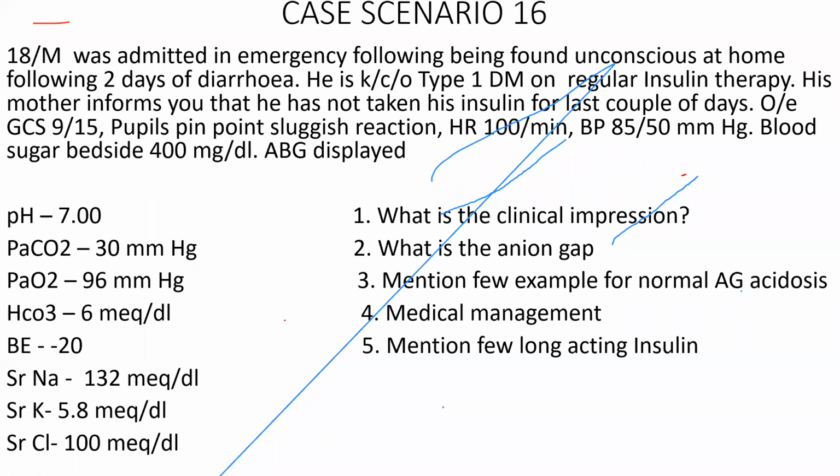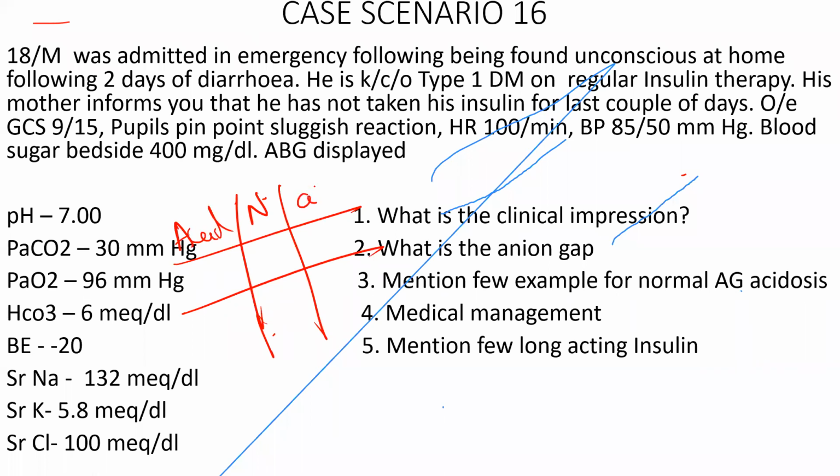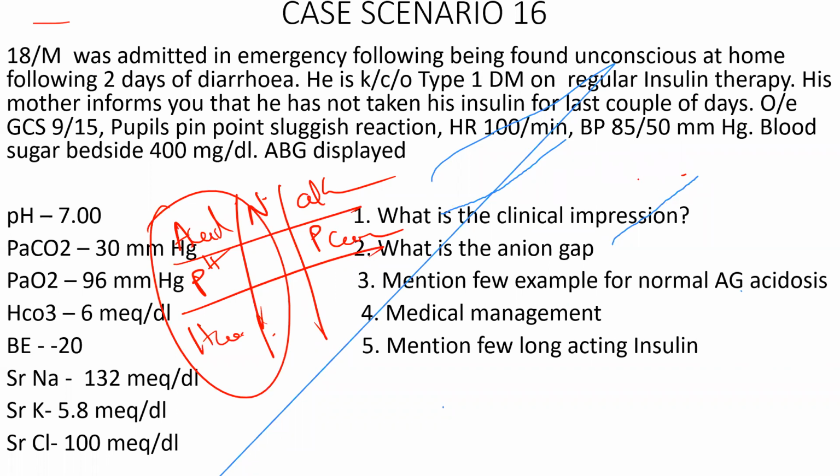Yes. Anyone wants to try it? People who have attended my ABG class may find it very easy, right? So who wants to interpret along with me? I'll go, sir. So pH is on the acidotic side. Good. PCO2 is on the alkalotic side. Excellent. And bicarb is on the acidotic side. So what's the primary disorder? It's a metabolic acidosis. Very good. What is the expected compensation of PaCO2 in metabolic acidosis?